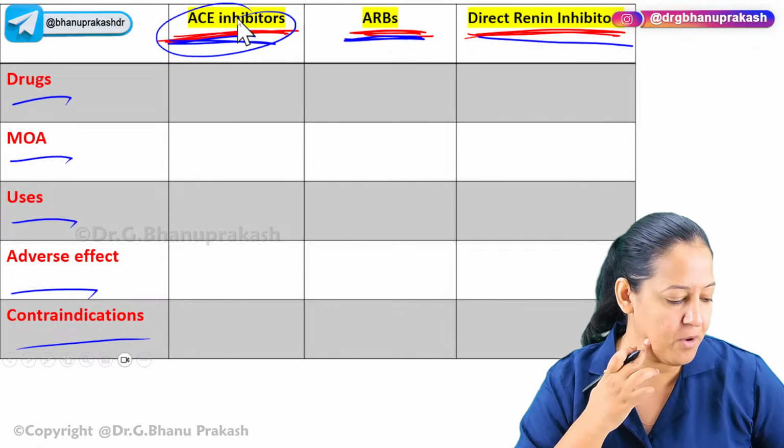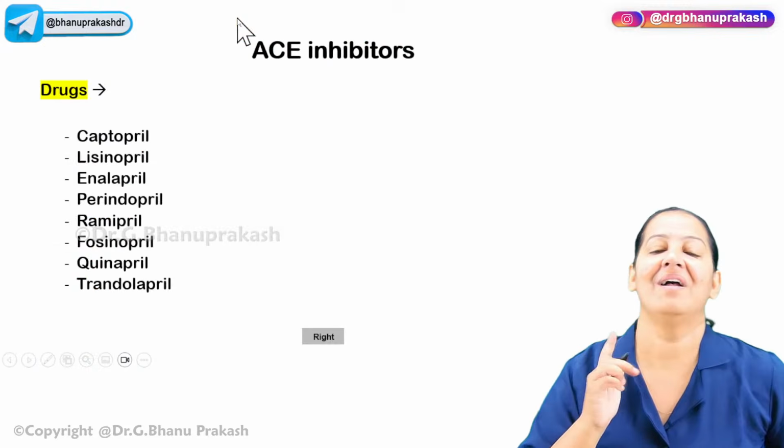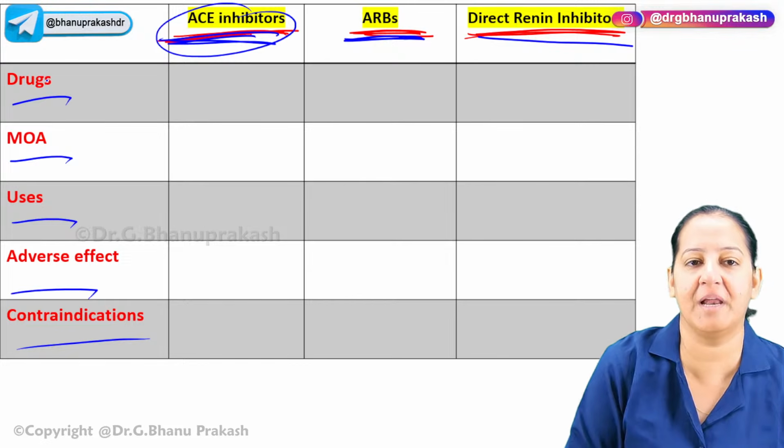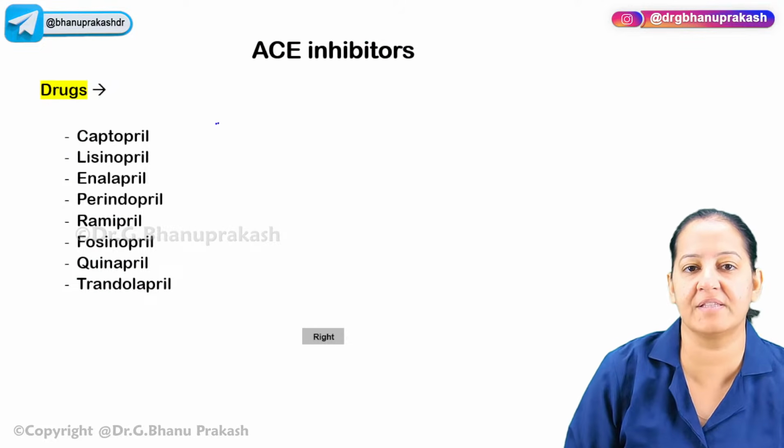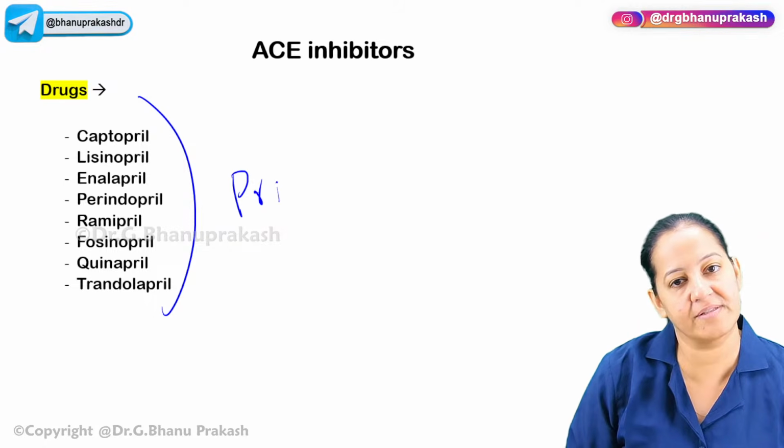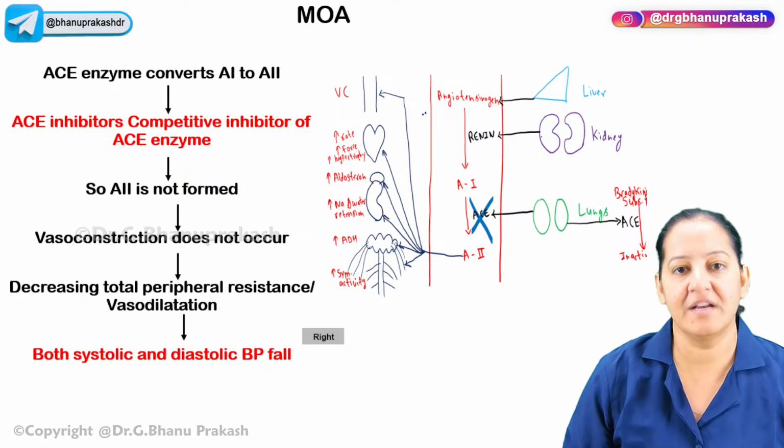Give me a thumbs up. Come on, people. Got it. Chalo. Let's start the first chapter, ACE inhibitor. Tell me the drugs. I told you all the drugs contain the suffix pril. You already know the drugs. Tell me the mechanism of action.